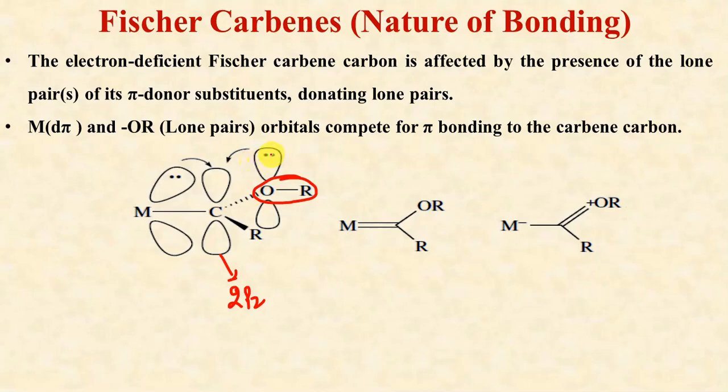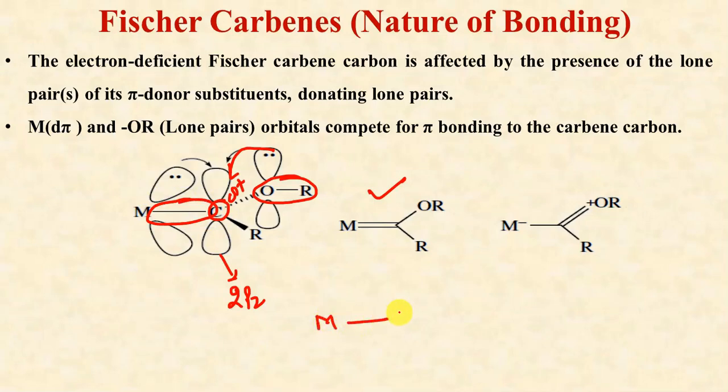There are two pairs, but we are just representing one pair for the sake of clarity. So we have this carbon atom which is partial positively charged. Now there are two ways. One is that the metal will form a bond with this carbon, and we get this type of arrangement, or the second way is that the electron pair will form a bond between carbon and oxygen, and we will have a single bond type of nature in this case. So I am representing them separately.